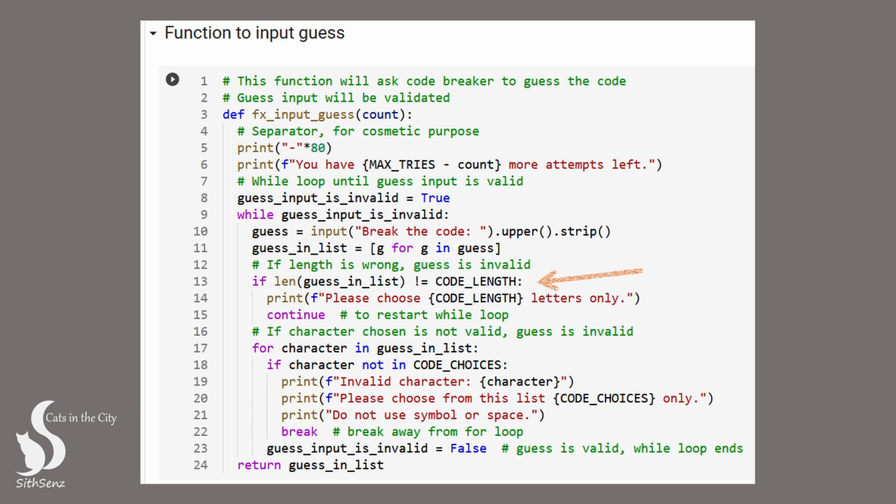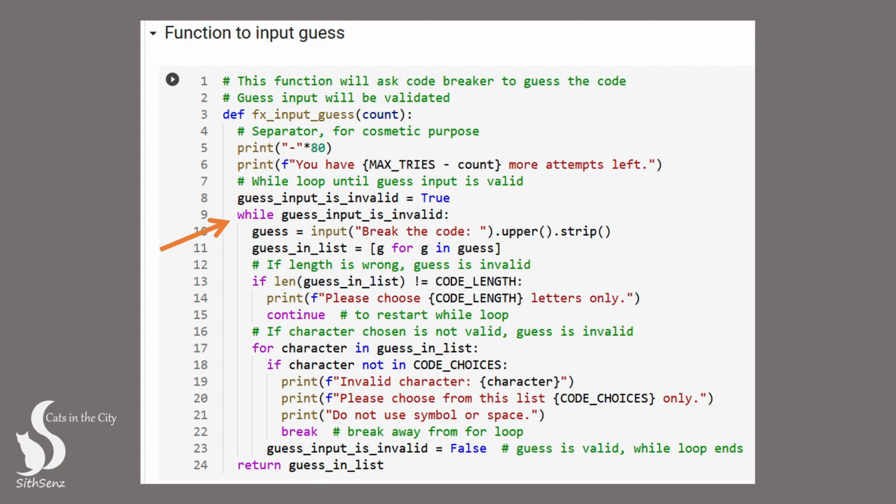Moving on to our validation function, the first check we perform is on the length of the guess in list variable. As we know, the code is made up of 4 letters, so the length of the guess in list variable must also be 4. To ensure this, we use a conditional statement to compare the length of the guess in list with the code length variable. If the lengths do not match, we print a message to inform the code breaker of their mistake, and then use the continue keyword to restart the while loop, prompting them to enter a valid guess again.